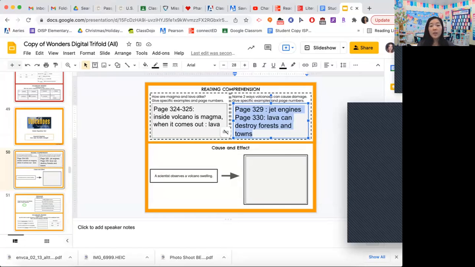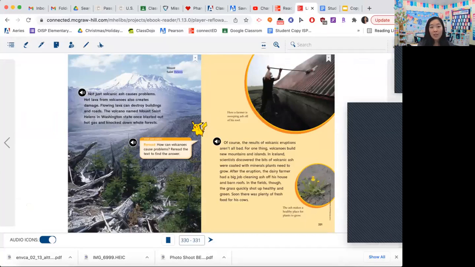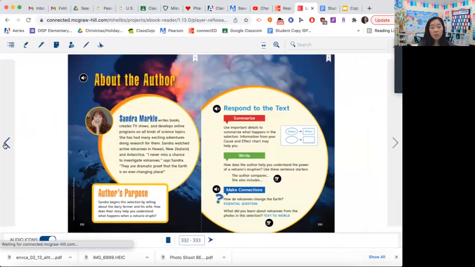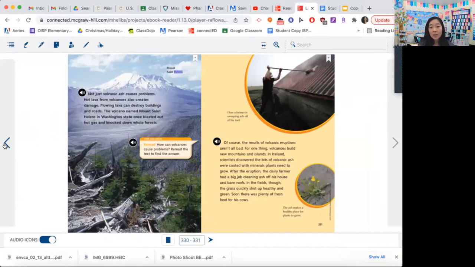Okay, last one on this page. Cause and effect. So because a scientist observes a volcano swelling, what is the effect? Ooh, I think I remember reading about this yesterday. I'm going to see if I can find the word swelling to help you guys find the answer. A scientist observes a volcano swelling. So what does that mean? What happens next? I think this is the last page. Yeah, so let's see if we can find something about swelling.